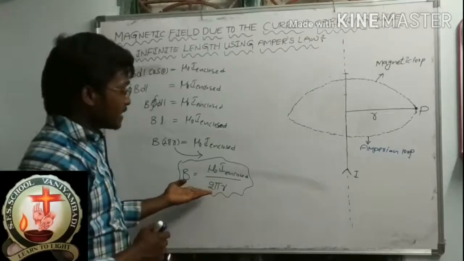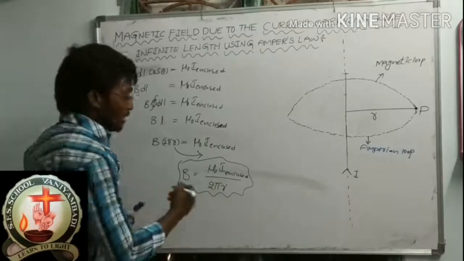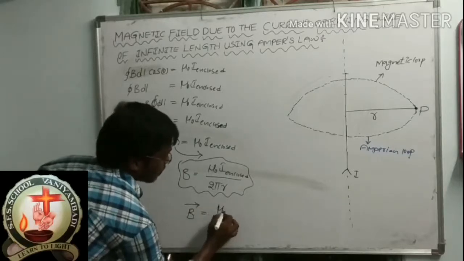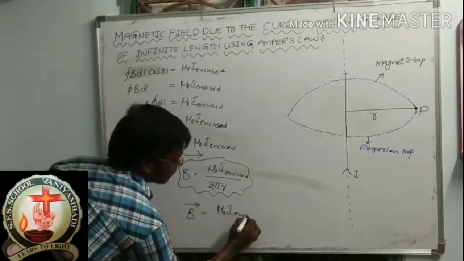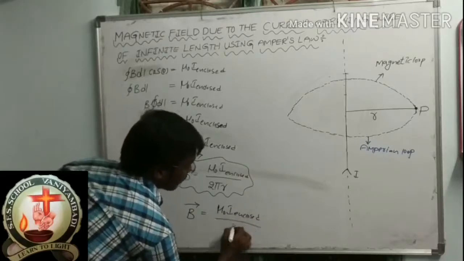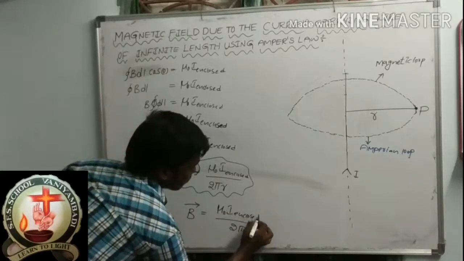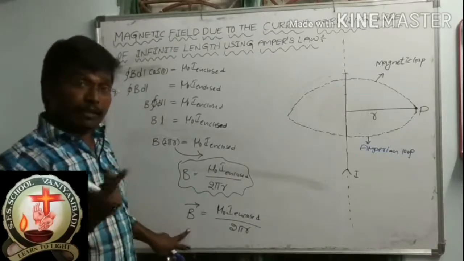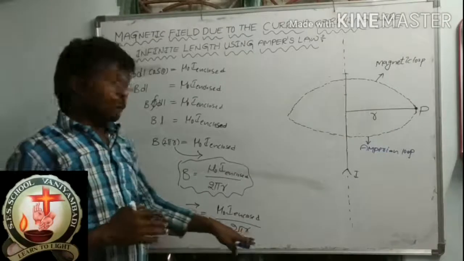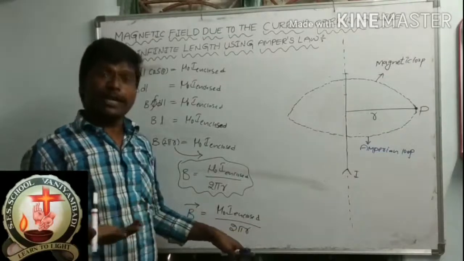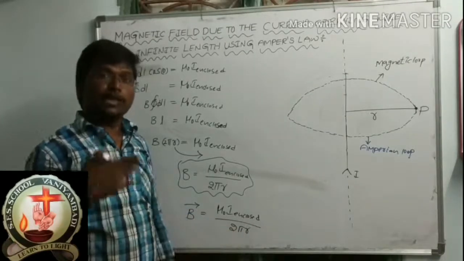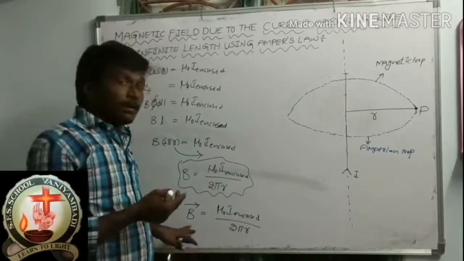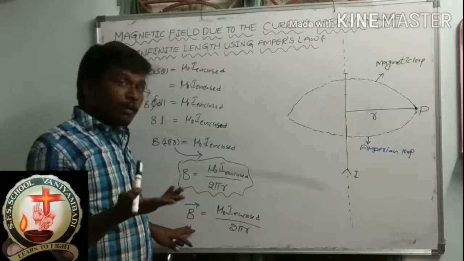Now you can write this in vector form. Vector form means how? So B bar is equal to mu naught I enclosed by 2 pi r. Whenever we are writing the vector in left side, right side must and should we have to write in direction, unit vector, either i cap, j cap, k cap. But whenever we don't know the direction of this magnetic field, what we should do?